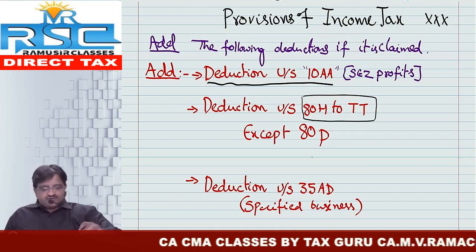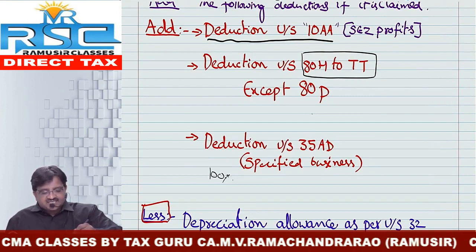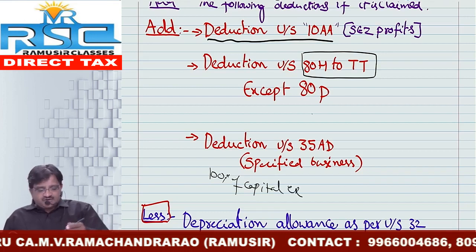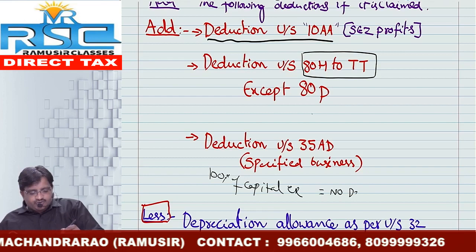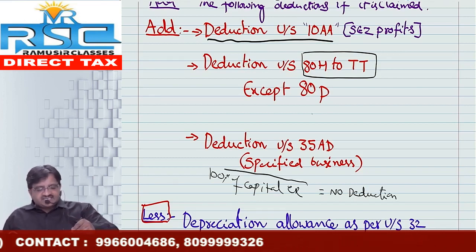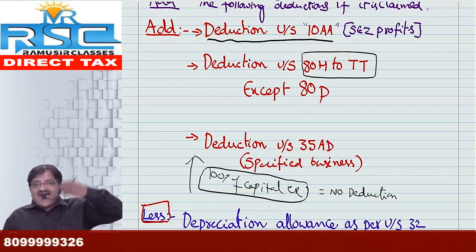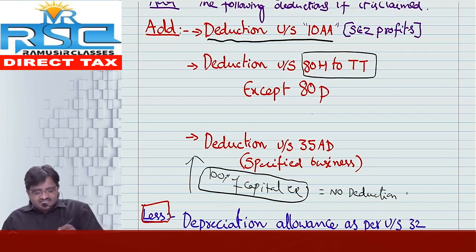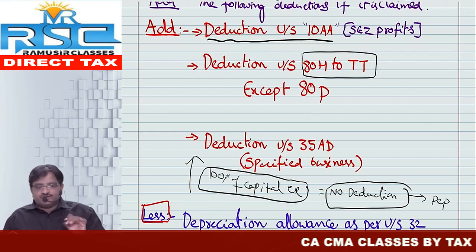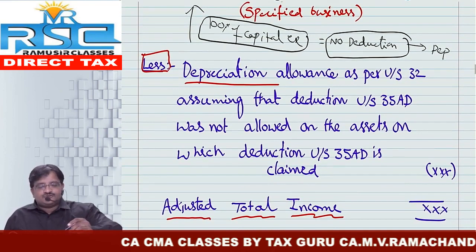But one thing for sure, generally deduction under section 35AD is nothing but 100% of capital expenditure allowed in those days. Whenever 100% of capital expenditure is allowed, generally no depreciation is also allowed in normal computation itself. So today, the 100% of whatever deduction I have claimed, I am adding back. When I am adding back the 100% of capital expenditure, at least I need to give the deduction with respect to depreciation. So therefore, if you have added back the deduction under section 35AD, then to that extent depreciation